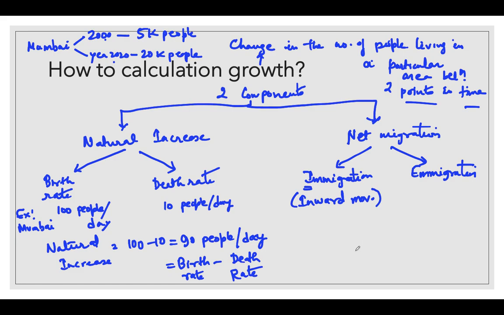And what is emigration? Emigration is the outward movement. You just remember the letter I. So I for inward, and the other one is outward movement from a country. And who are called emigrants? Emigrants are the people who leave their home country to settle in another country.